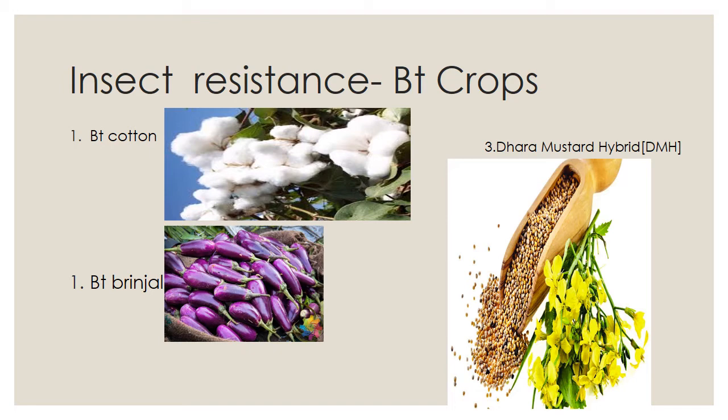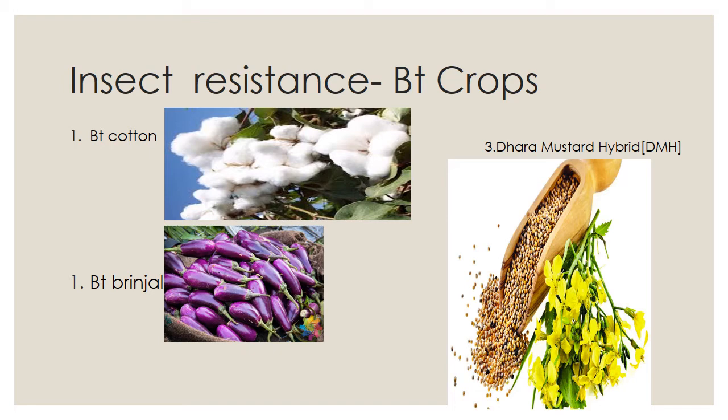So by the help of biotechnology, BT brinjal gives a high yield. Normally cotton and brinjal are both badly affected by insects, but by the help of biotechnology, this bad situation will be changed.